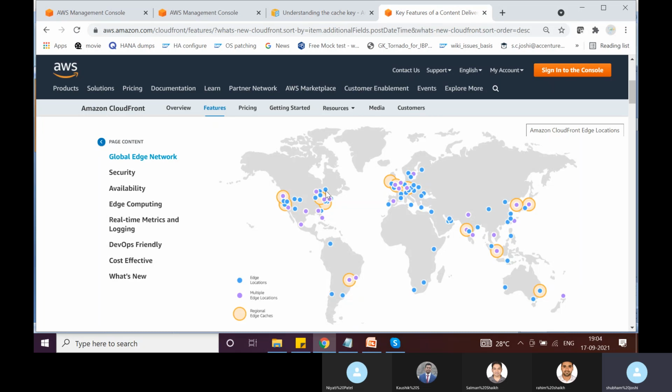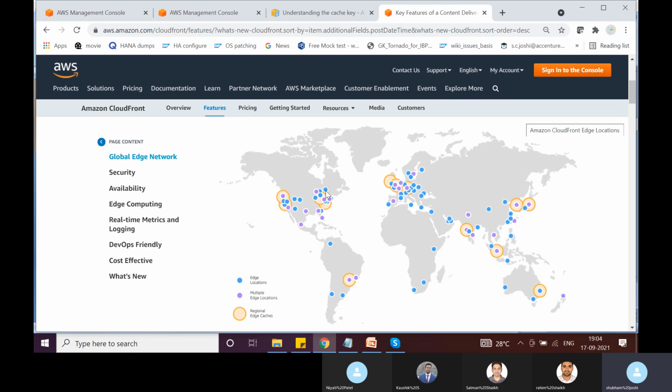People accessing from India or the Asia Pacific region would experience a lot of latency, because those video files have to literally traverse across the world and then finally reach Asia Pacific countries.